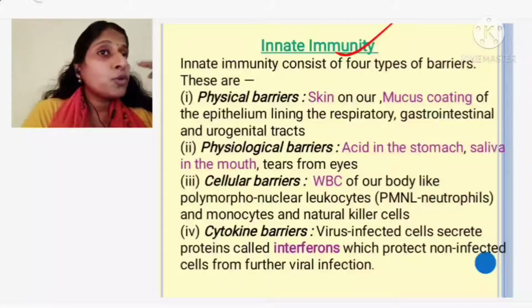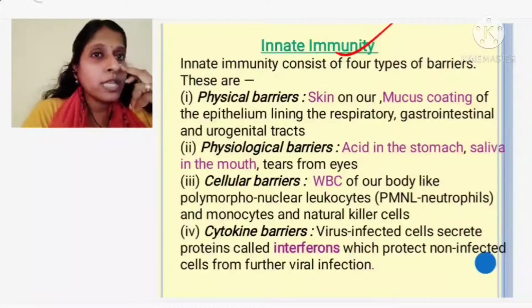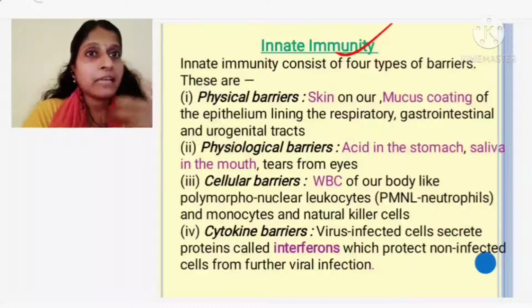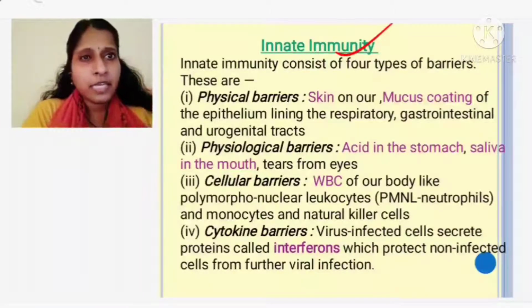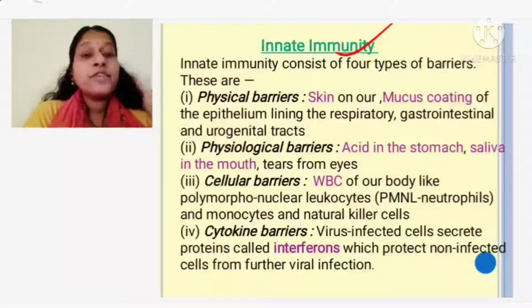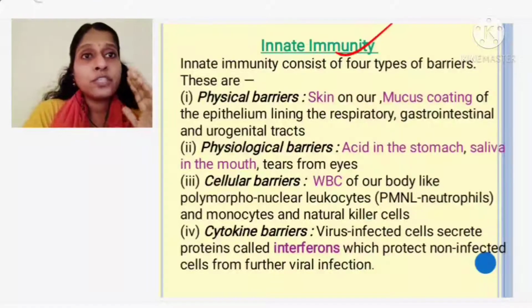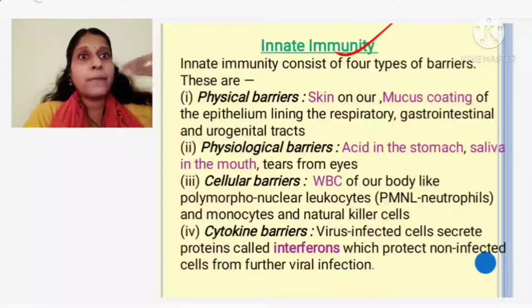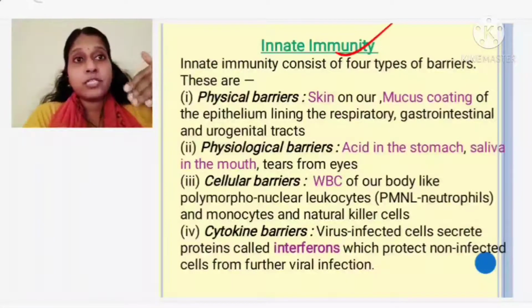Second one is your mucus. Mucus is the slimy secretion of the respiratory tract and urinogenital tract. There you can find slime-like sticky secretions. This sticky secretion has an antiseptic solution in it, which controls the entry of germs into your epithelium, the outer layer of our body.